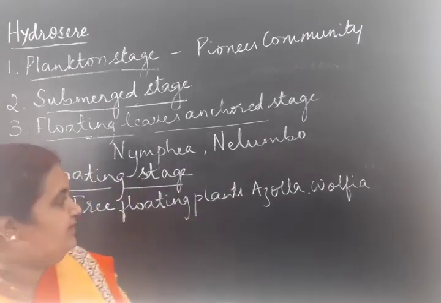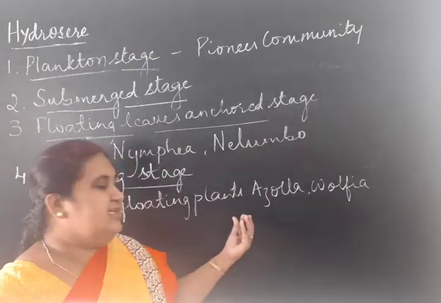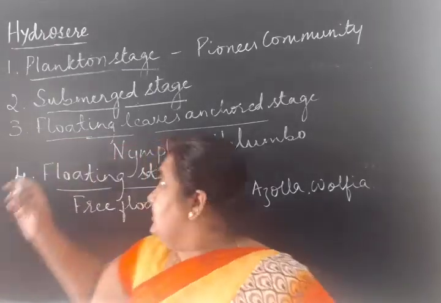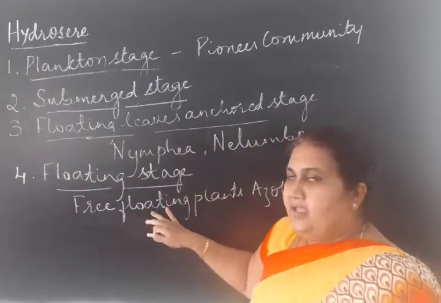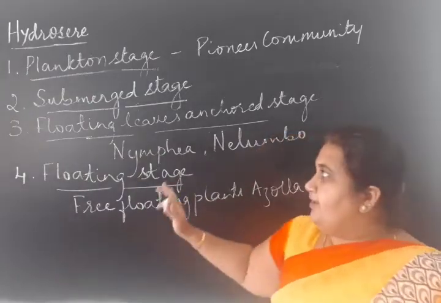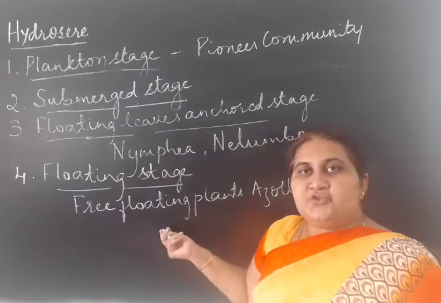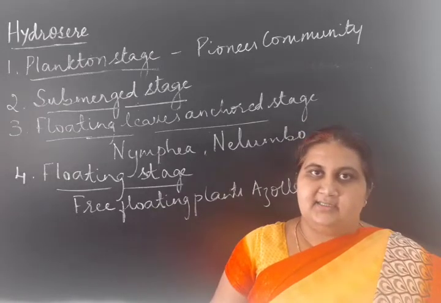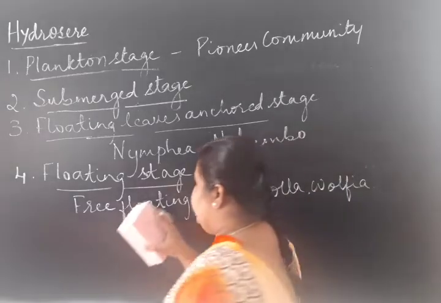Yes, so we can find Azolla, Wolffia, Pistia; they are floating. Like these, they also cover the water surface, making it unfavorable for the previous occupants. They also generate more organic matter and the depth of water decreases.